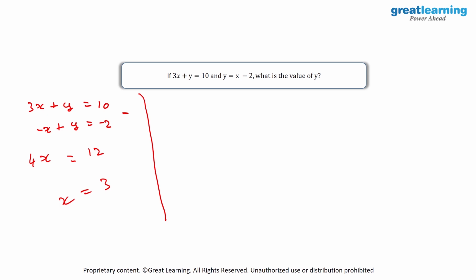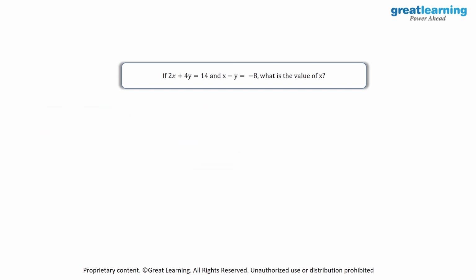Now I can take this value of x and substitute this in any of these two equations. So let's say I substitute this in the second equation over here. As you see, y is equal to, I will fill in the value for x, which is equal to 3. So y is equal to 3 minus 2, which is equal to 1. And the value of y will become 1. So this is how we have solved for y when we have two equations with us.